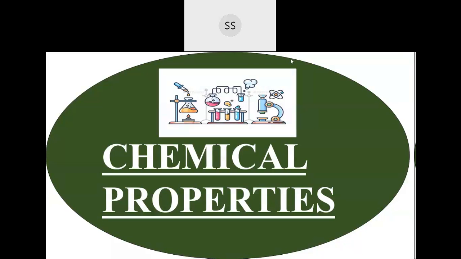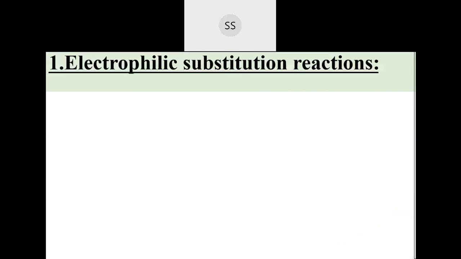So let us begin then. Chemical properties of benzene. That's the aromatic hydrocarbon we are going to discuss. The first chemical property you're going to study is the electrophilic substitution reaction. So let us understand what it means.